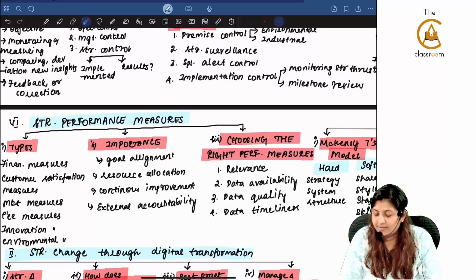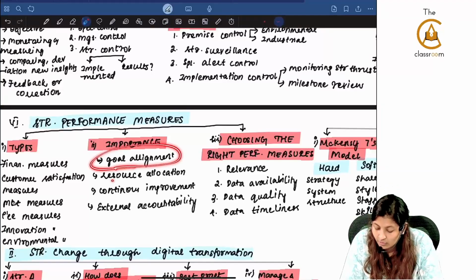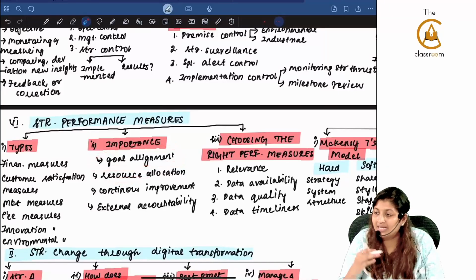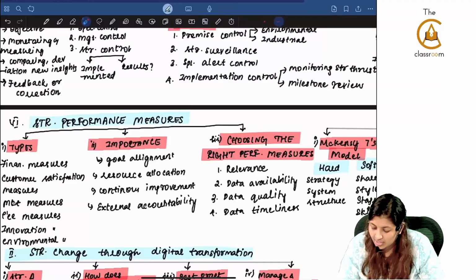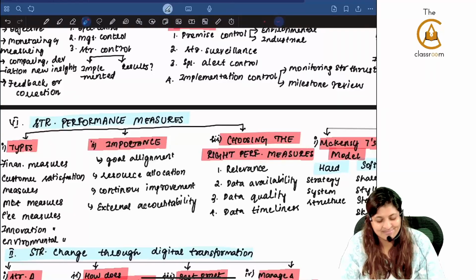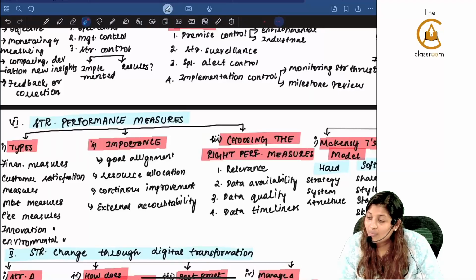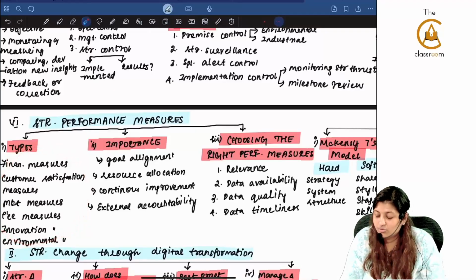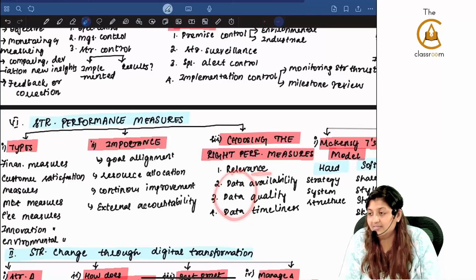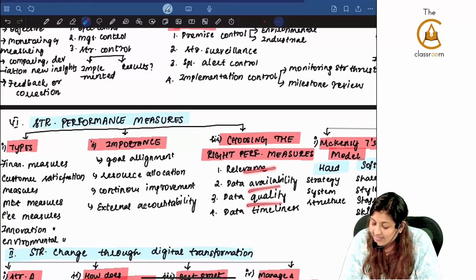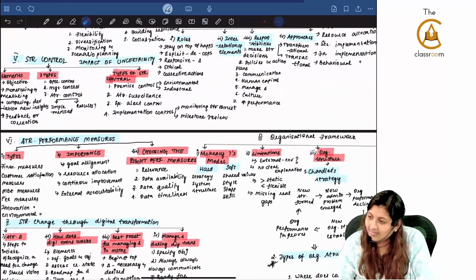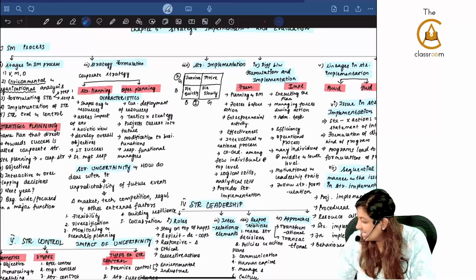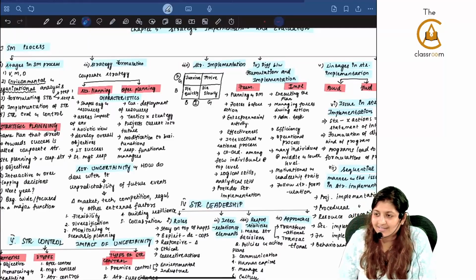Importance of strategic performance measure: you have to align with the goals. Resources must be allocated properly. Continuous improvement must be there, and there will be some kind of external accountability because you will be telling the stakeholders, shareholders and all. Choosing the right performance measure: how will you choose what measure you have to choose? If you remember, I told you relevance, data availability, data quality and data timeliness. That's it. With this, chapter number 5 in just 19 minutes comes to an end.